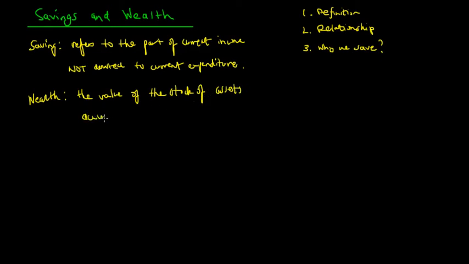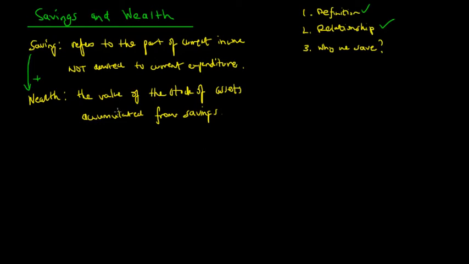So now we can see that there is a relationship. We've gone through the definitions, and if we save, we're going to be adding to our wealth. So that's the relationship between savings and wealth.